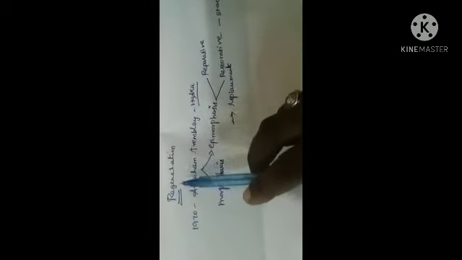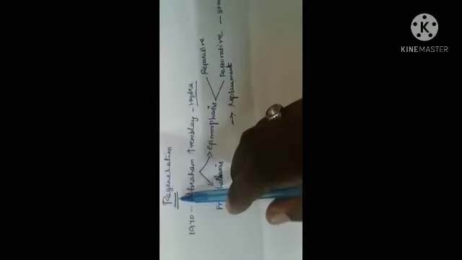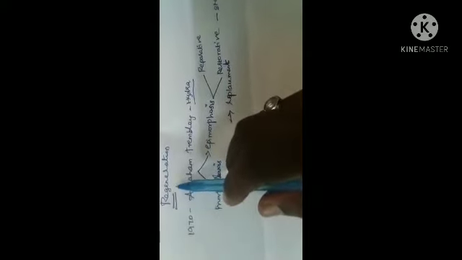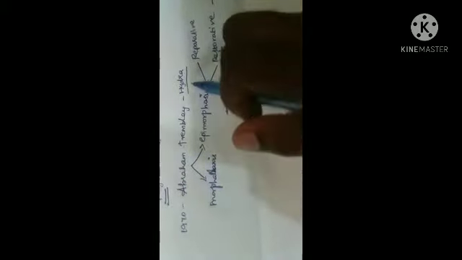The next process is regeneration. Regeneration is nothing but regrowth in an injured region. What is called regeneration? Regrowth in an injured region is known as regeneration. In 1740, regeneration was studied by Abraham Trembley in Hydra. Regeneration is divided into two types. One is morphallaxis, another one is epimorphosis.